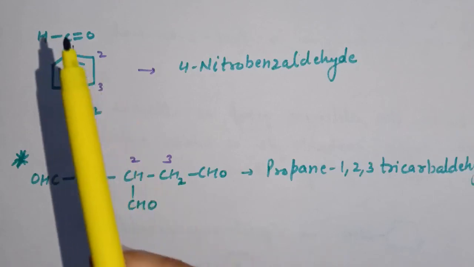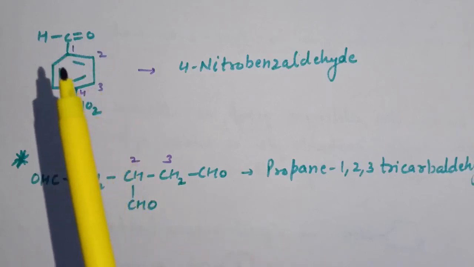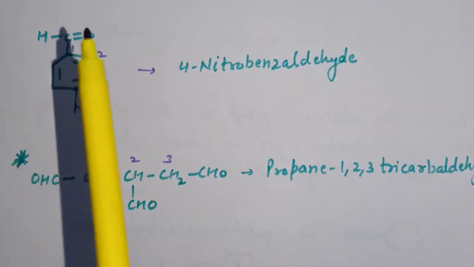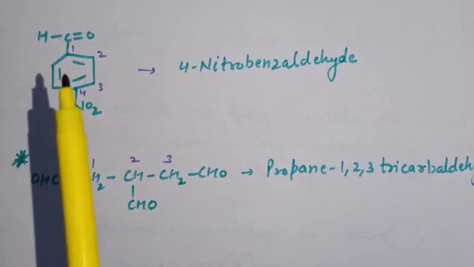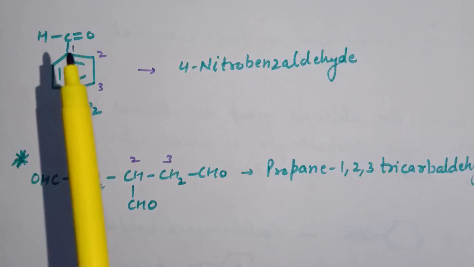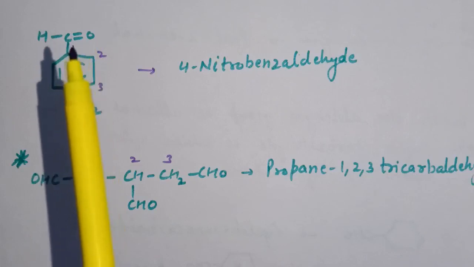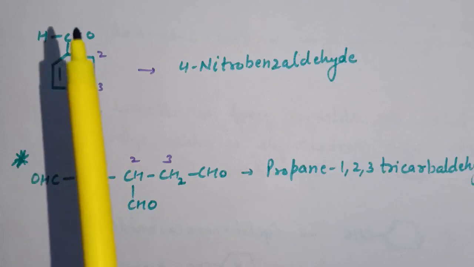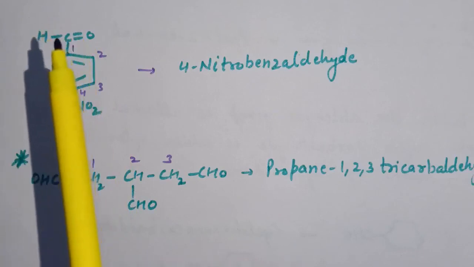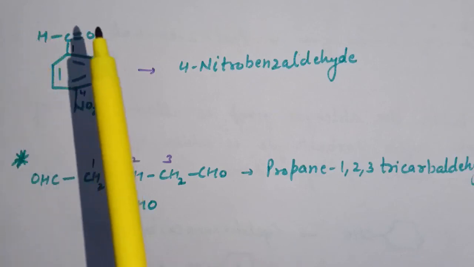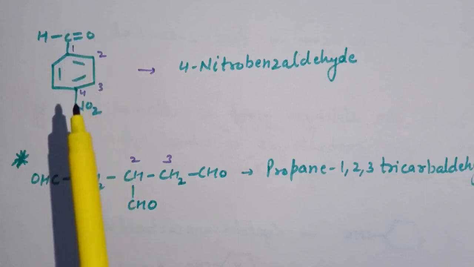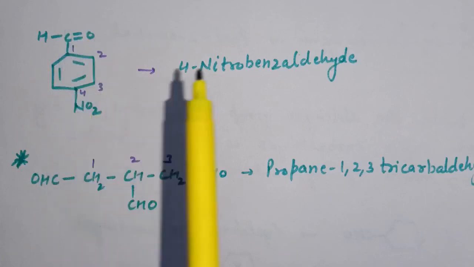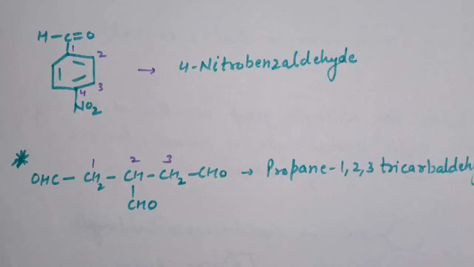Next is CHO and NO2 group attached to a benzene ring. So here this CHO is the main functional group. So we will start numbering from this side. This carbon will be numbered as 1, 2, 3, 4. Now when a benzene ring is attached to a CHO group, that is named benzaldehyde. Now at fourth position a nitro group is present, so it is 4-nitrobenzaldehyde.